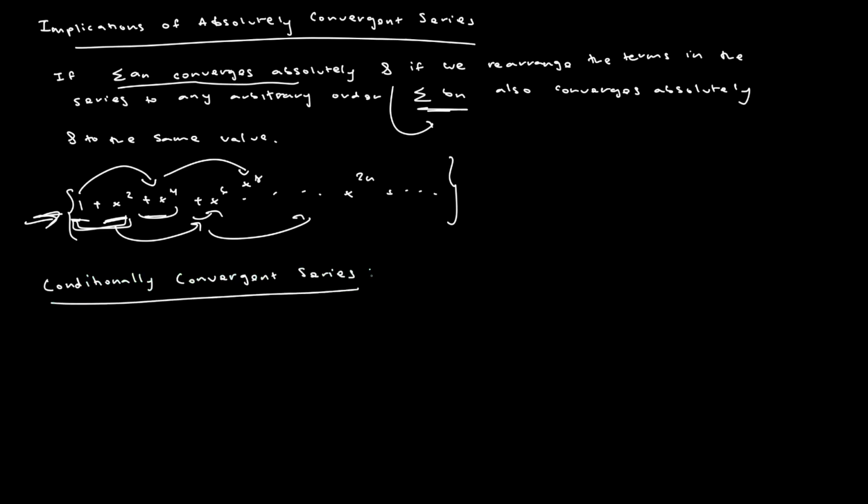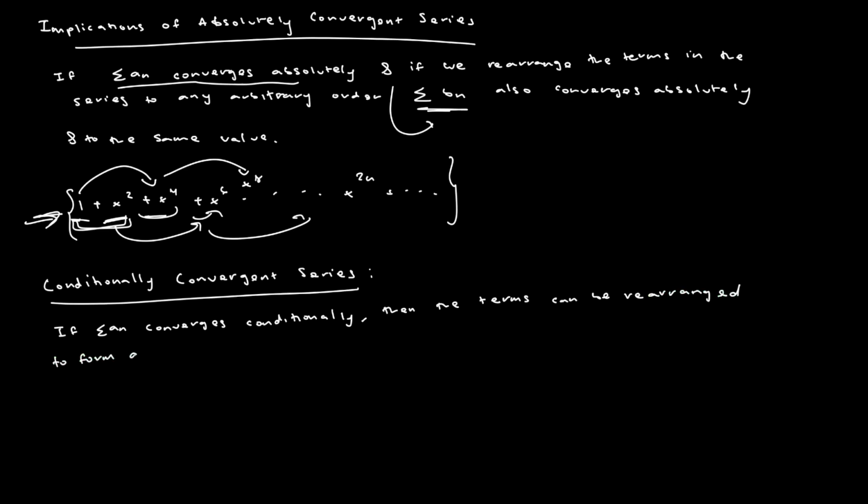When a series converges conditionally, then the terms can be rearranged to form a divergent series,